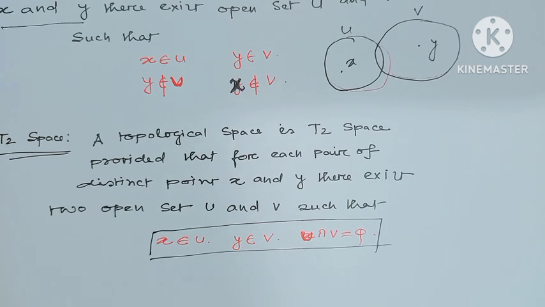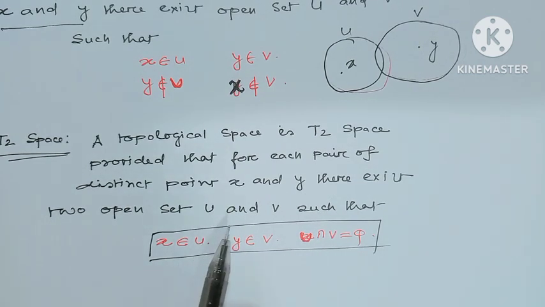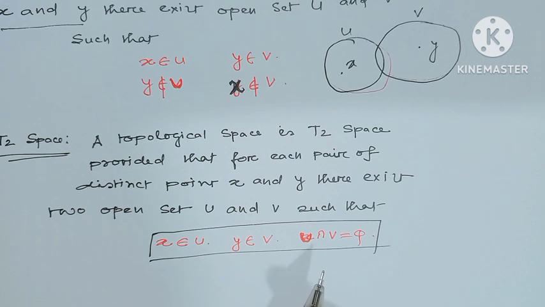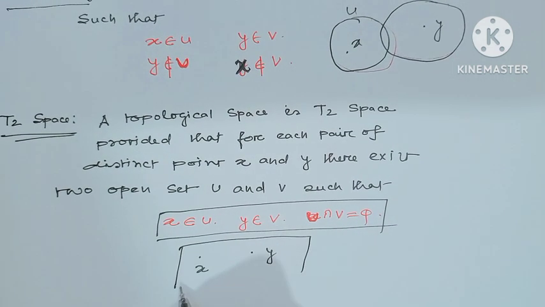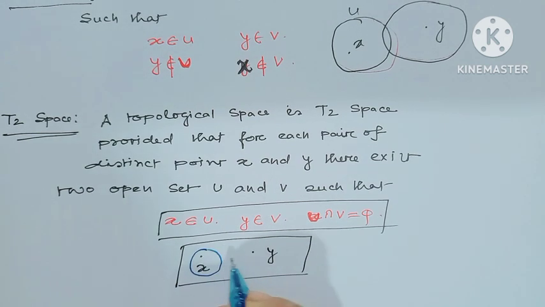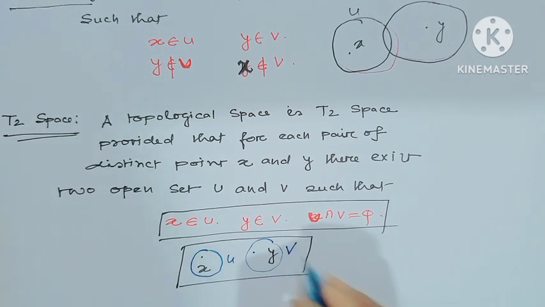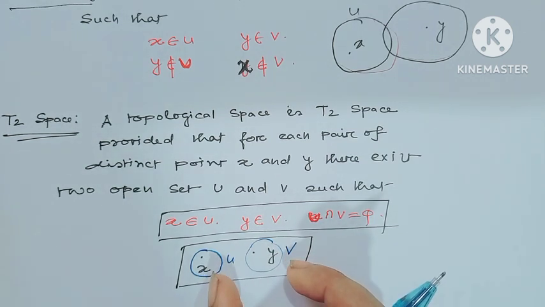A topological space is said to be a T2 space provided that for each pair of distinct points x and y there exist two open sets U and V such that x belongs to U and y belongs to V and U intersection V equals phi. That means in the space X, if we consider two different points x and y, then there always exist two open sets U and V which do not intersect.